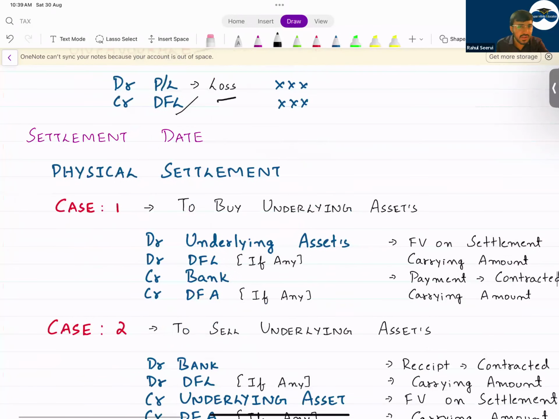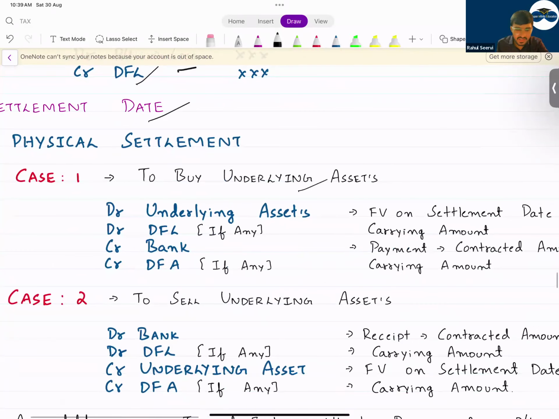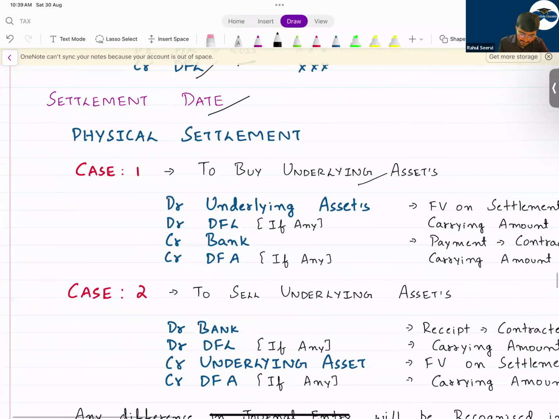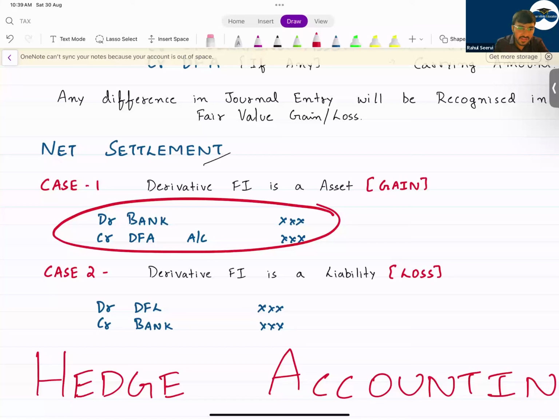Now, when the settlement date comes, what will happen? Either the customer will purchase the underlying asset or they will do net settlement. In net settlement, what will happen? If there is a net settlement, you have a financial asset, you will receive that amount. You will receive debit bank.